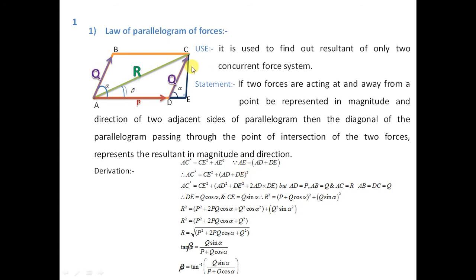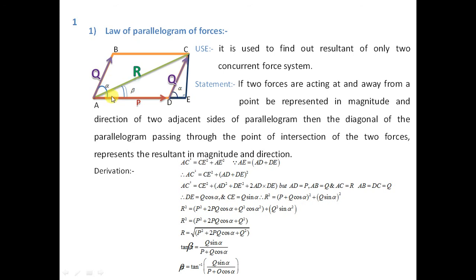Okay, now come towards this triangle CDE. Now this force is Q. I have drawn a parallel line from point D, which is parallel to AB. So if the angle made by the force Q with respect to P is alpha, if this line is parallel, then these two angles must be equal.